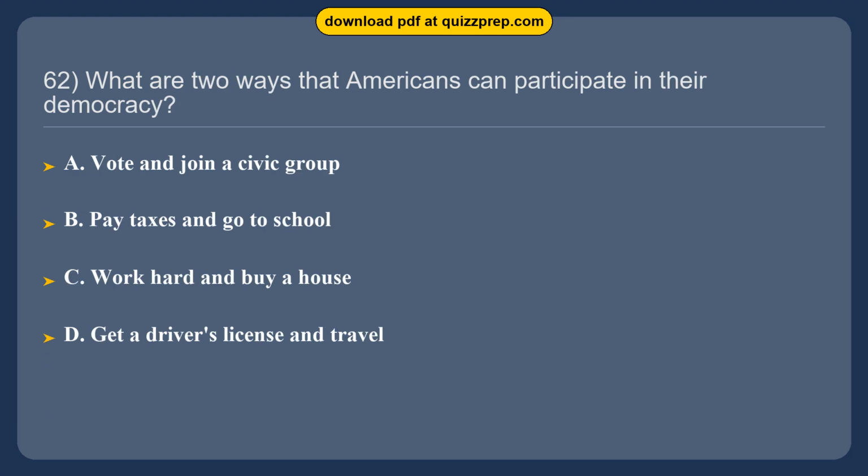Question 62. What are two ways that Americans can participate in their democracy? Option A. Vote and join a civic group. Option B. Pay taxes and go to school. Option C.